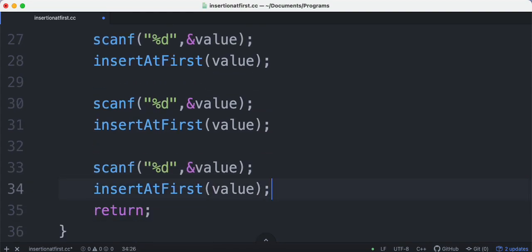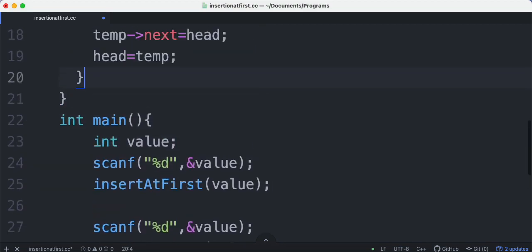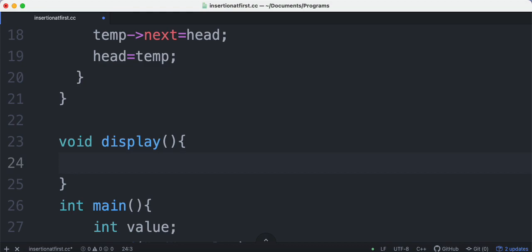Okay. Now remember that if I am adding the first value, it will be the last value at the time of display. The last value which I am adding will be the first value at the time of display, because I am adding at the front. Okay. Now I am calling a display function, and display can be done by using head only. So void display, and in order to display, what should we do?